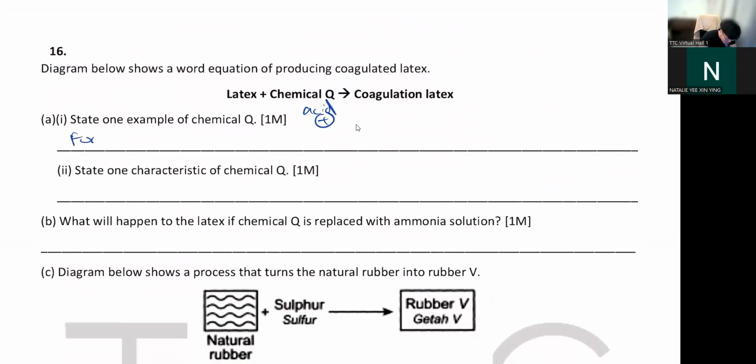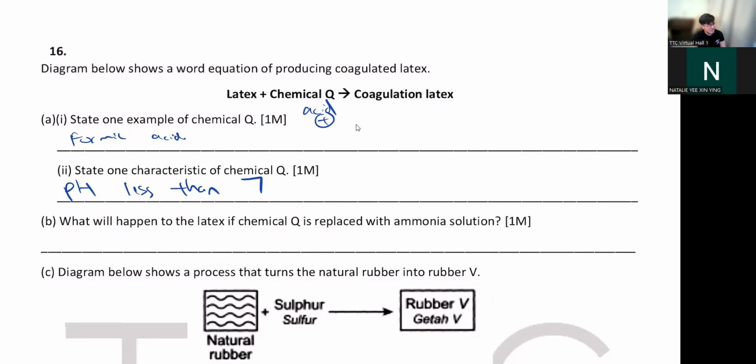You can say formic acid. Okay, formic acid. Don't use strong acid. I don't use like what? Hydrochloric acid. No, that's overkill. There's no need. So one characteristic of chemical Q, what is acid like? You can say pH less than 7.